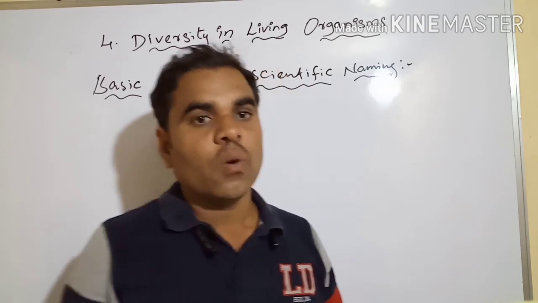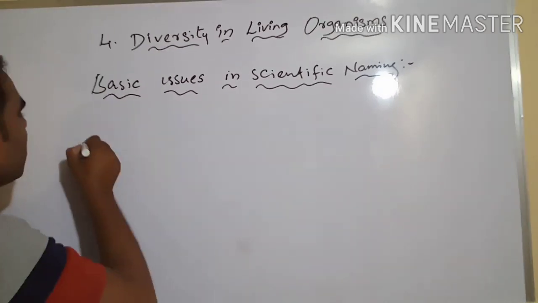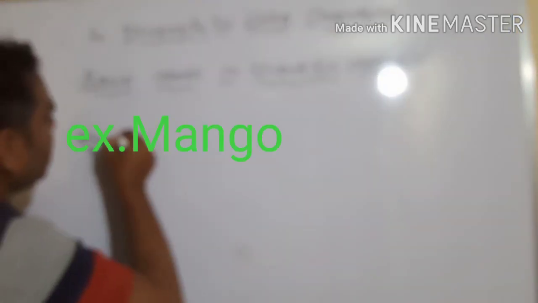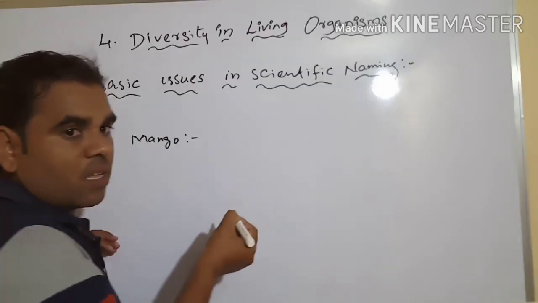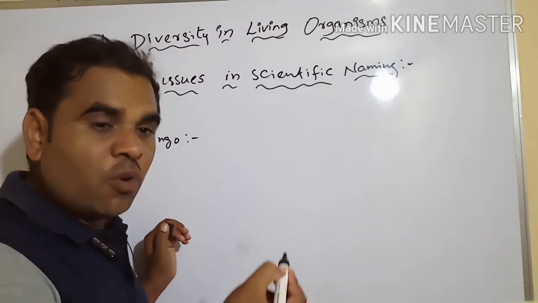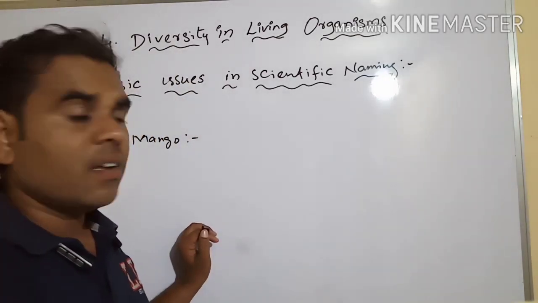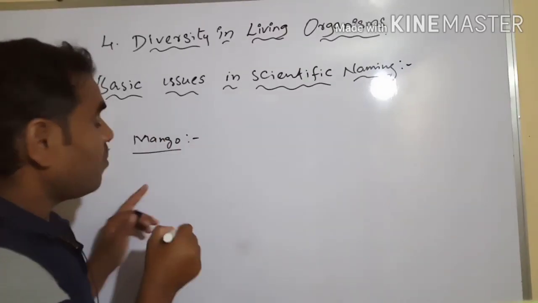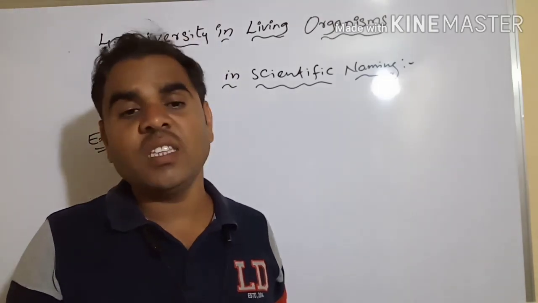For example, take the mango. In English it is called mango. But in Marathi it is called amba, in Hindi aam, in Telugu mamidikaya. There are such different names. In India, English speakers call it mango.